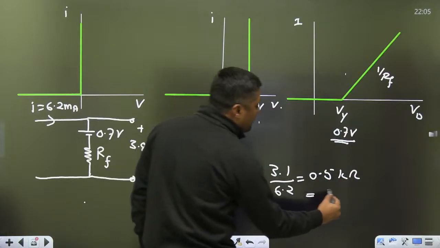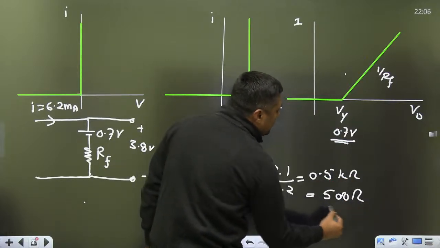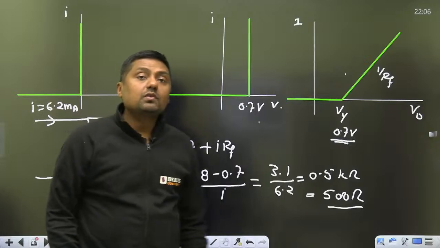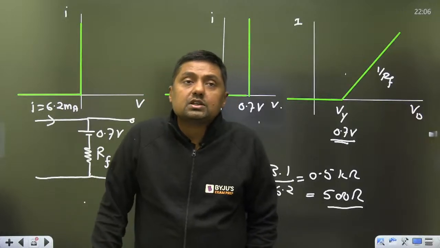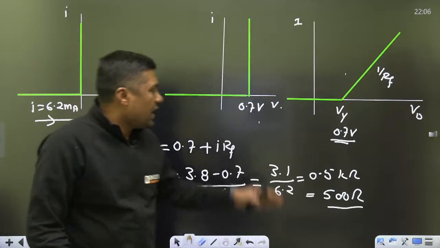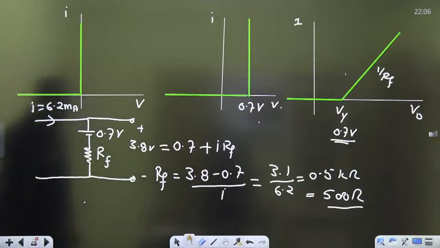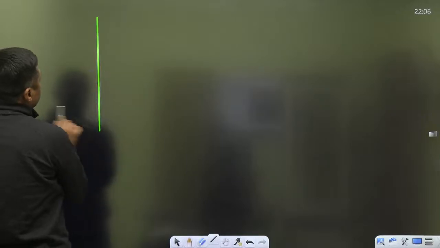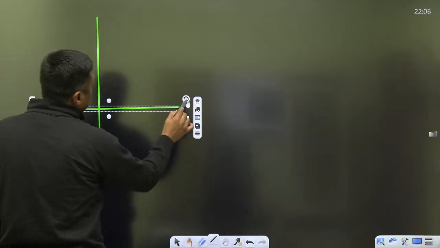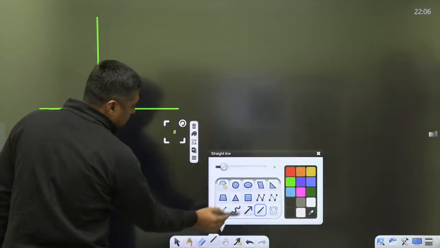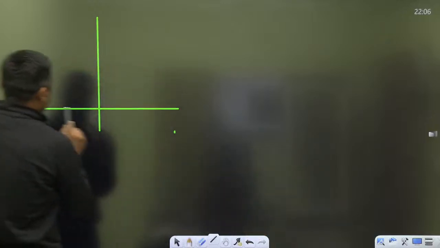Means it is 500 ohm. This is the value of Rf, the internal resistance of the diode. They can ask, yes, this is a very high value of Rf, 500 ohm. But directly you can say Rf is equal to... Why? Because in this diagram, what is the value of Rf?